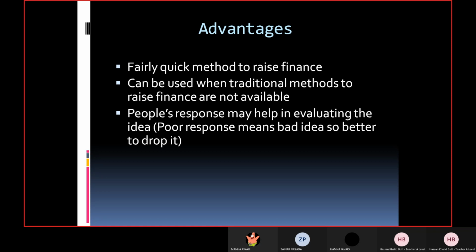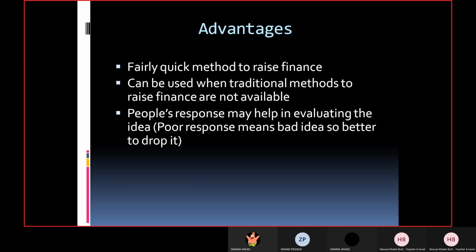Yes, this is also a very good advantage of this source of finance. You know how? Let's say you start a business with an idea. For example, just forget about this source of finance. I'm just giving you an example. You start a business with a different idea, and after spending money, you realize that this idea is not going to work. Now, can you just reverse it? Obviously not. You have invested money. Now, obviously, you have to suffer loss on it. Even if you close down your business, the money you have invested, you cannot get it back, right?